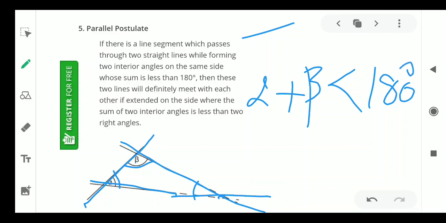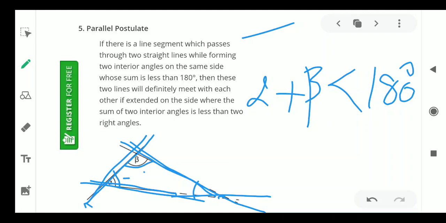I hope that you understand. If you take any one line and draw two lines on it, then two interior angles will be formed.